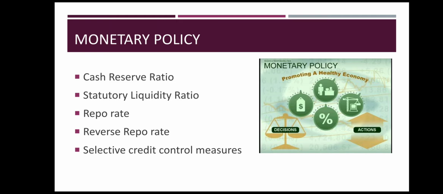Next is selective credit control measures. In selective credit control measures, to regulate business activities, RBI can have special measures. If there is some business which is flowing too much in the economy, RBI can, only for that sector, reduce the amount of funds or the quantity of credit that can be given to that particular industry.